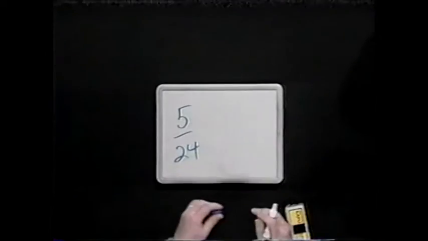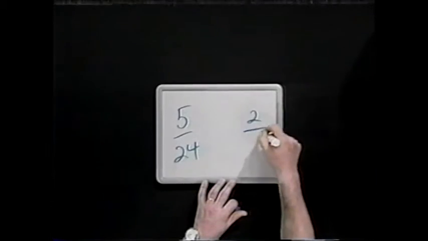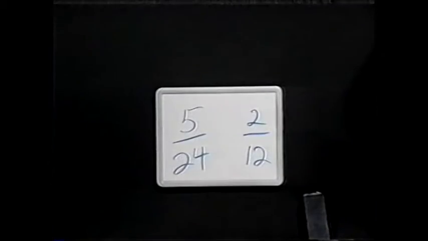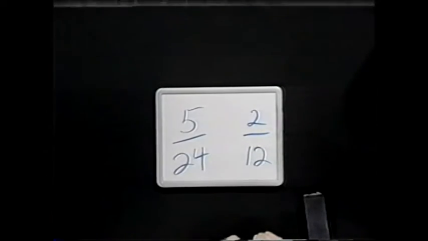Terrific. Okay, Brina, what about the oatmeal cookies? What was the experimental probability for them? It was 5/24. Okay. And our theoretical probability, how many oatmeal cookies were in the box? 2. And there were a total of how many? 12. All right. How do those two probabilities compare? Well, 2/12 is also 4/24, and so they're pretty close. That's right. 5/24 would be very close to 4/24. So we have shown here that experimental probability usually comes out pretty close to the theoretical probability.